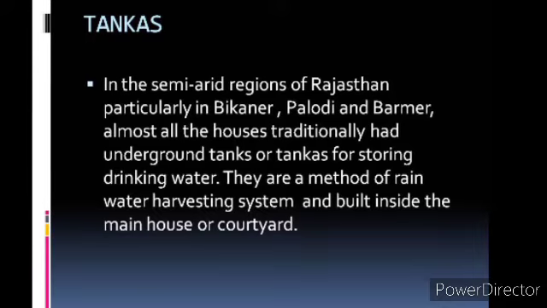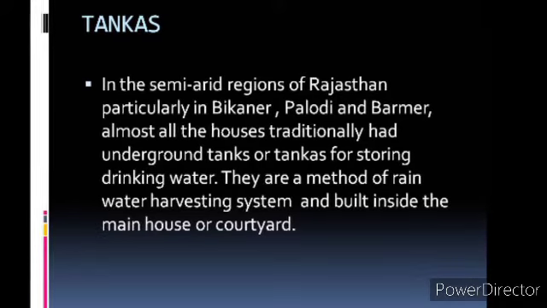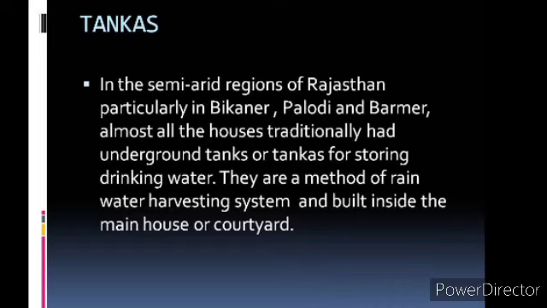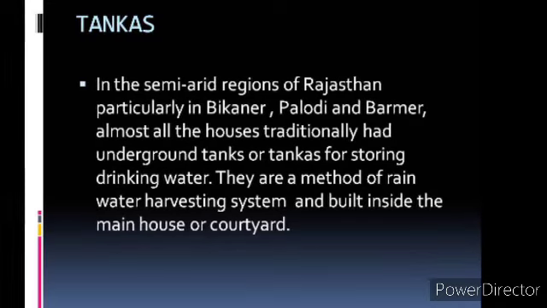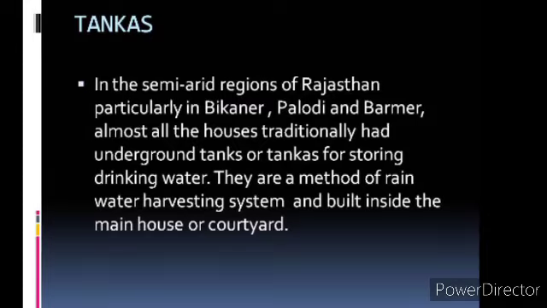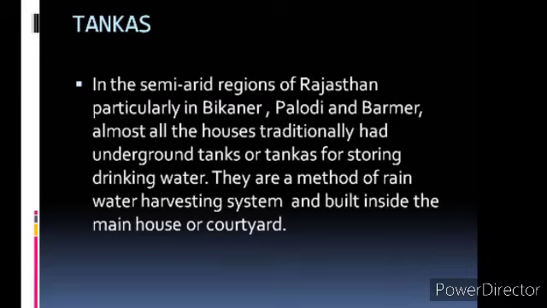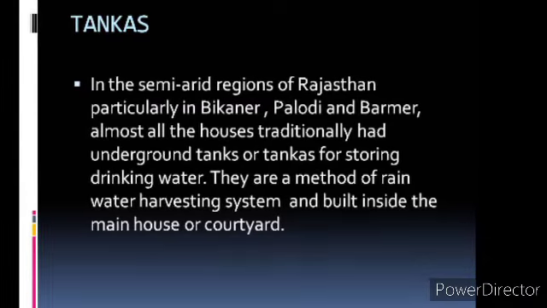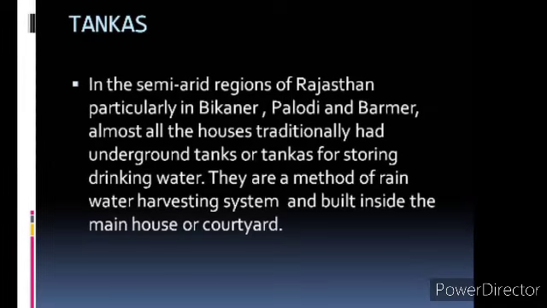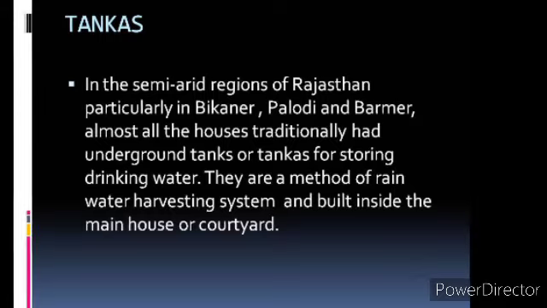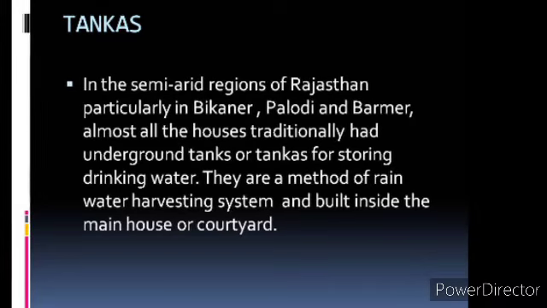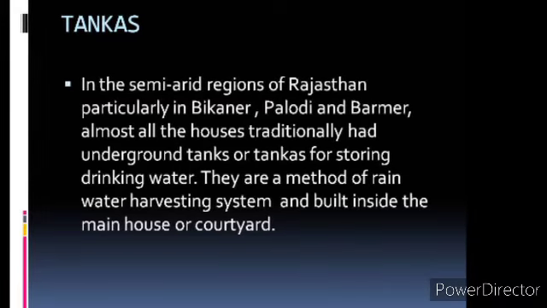This is said to maintain a cool temperature inside the house. Water is used for drinking purposes, and it is mainly stored for the summer season, and this water is said to last till the next rainy season. So that is about tankas.